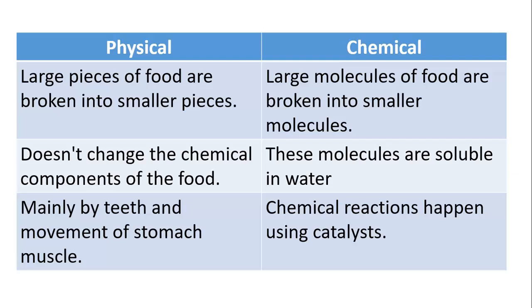Physical digestion again does not change the chemical components of the food, just a big piece of bread turned into smaller pieces of bread, while chemical digestion changes the food molecules into smaller molecules that are soluble in water to allow their absorption later. Mainly, physical digestion happens by teeth and the movement of the stomach. When the stomach contracts and relaxes as a muscle, it breaks down food into smaller pieces. While chemical digestion happens by chemical reactions that need catalysts.